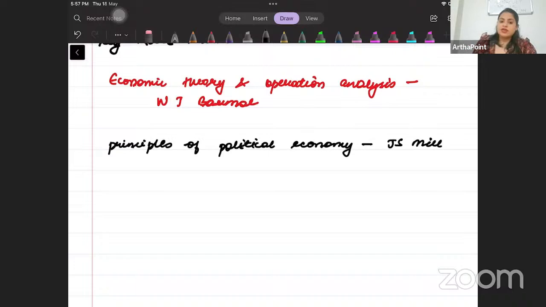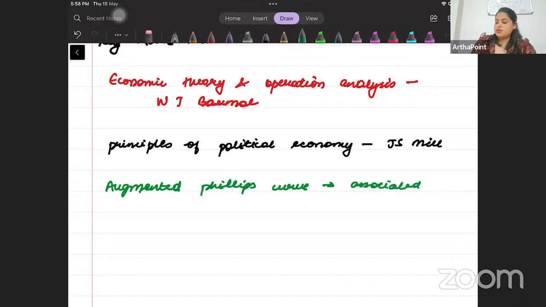So please write down, beta, that the augmented Phillips curve that is associated with Friedman. Okay, this was given by Friedman.